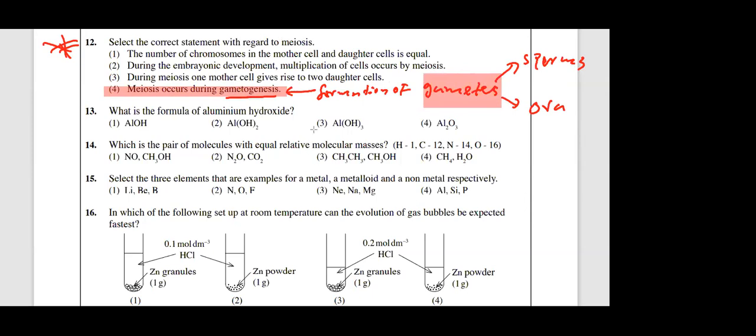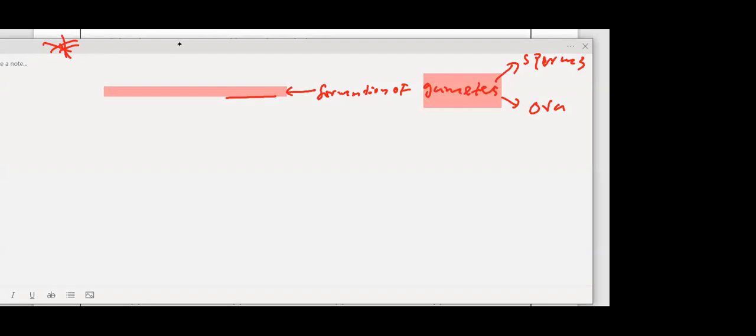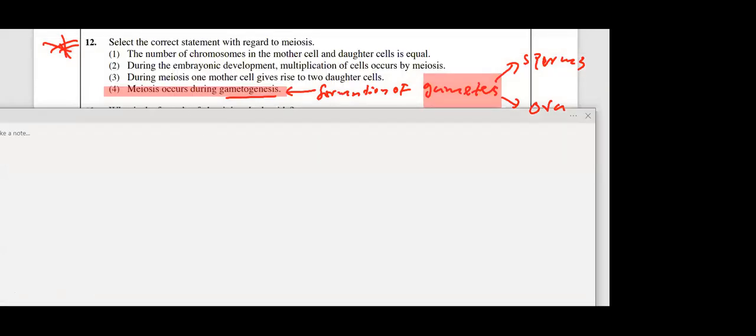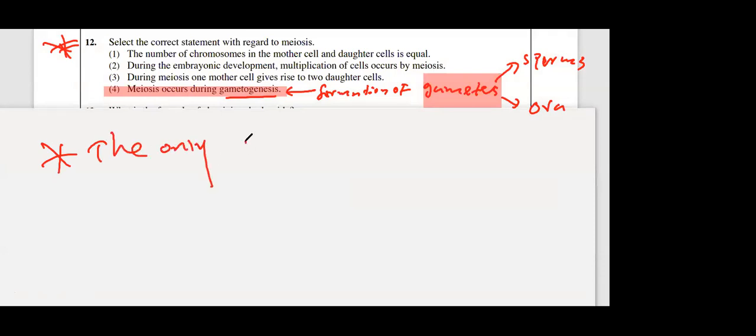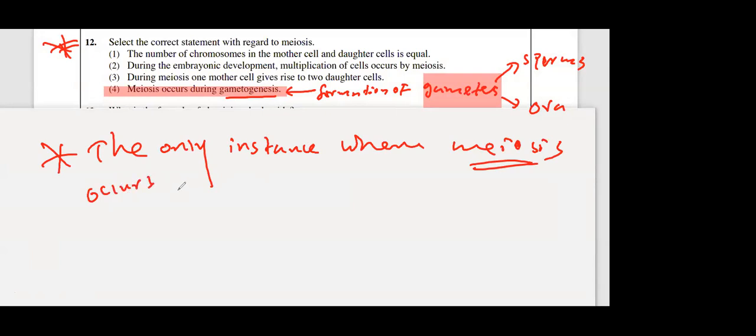So remember, you can write this statement. The only instance where meiosis occurs is production of gametes. Any other instance, cells divide by mitosis. The only instance where meiosis occurs is production of gametes. Very important. That is the easiest, shortest method you can remember meiosis.